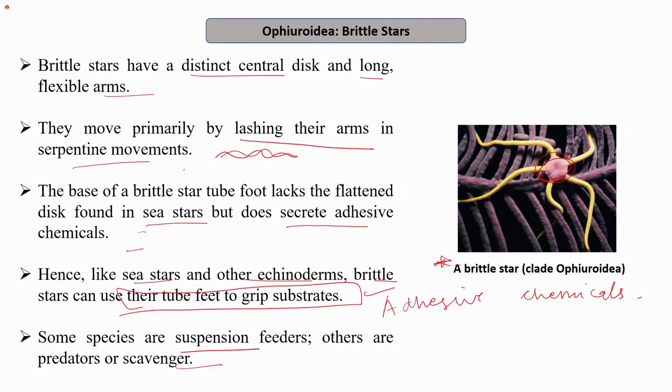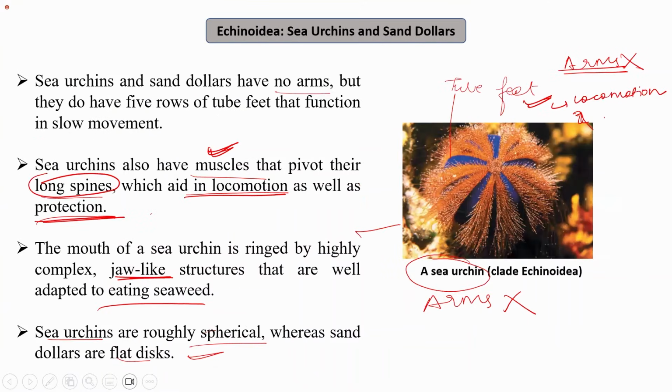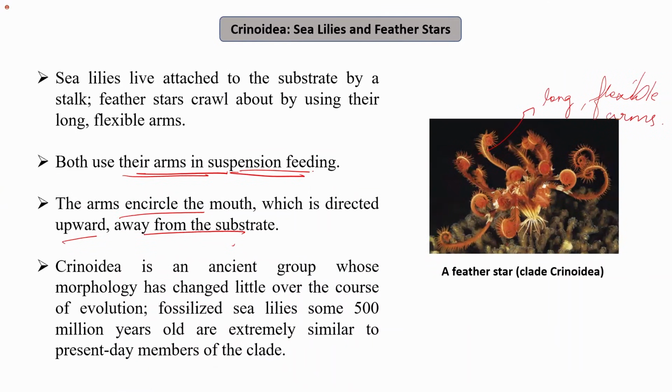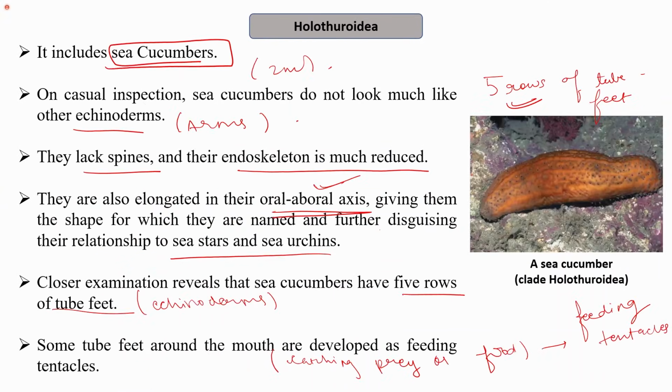For example, in Ophiuroidea, they lack the flattened disc around, which is found in the sea star. So the structures may vary in terms of water vascular system, but they all have this tube feet like arrangement. That is why they are placed in the phylum Echinodermata. Also, they all have the spiny skin from which the name of the phylum has originated. They have an endoskeleton, which is made up of ossicles. So these are some of the very important distinguishing characteristics of this phylum.